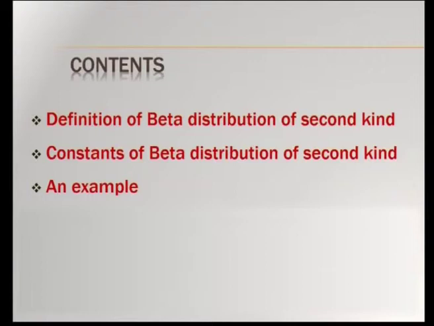So, in this session we will study the definition of beta distribution of second kind, and also we will derive the constants of beta distribution of second kind. Constants means mean and variance. We will also work out an example after assorting the distributions of gamma and beta, and also we will study the statement of Chebyshev inequality.